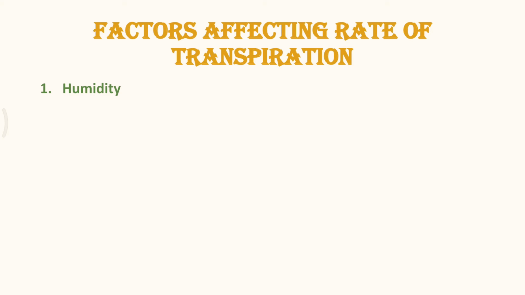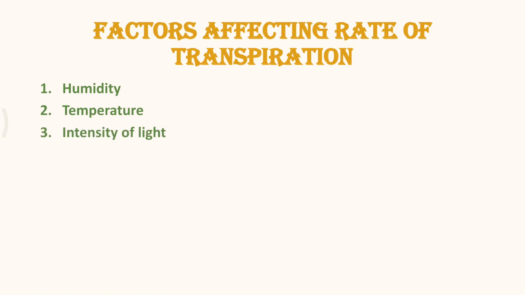The rate of transpiration is enhanced by lowering the atmospheric humidity. Lower the humidity, more is the rate of transpiration. The rate of transpiration is increased with the increase in atmospheric temperature, because a rise in the temperature increases the rate of water evaporation or transpiration from the cell surfaces, opens the stomata, and it also decreases the relative humidity of the atmosphere. So all these conditions favor the process of transpiration.